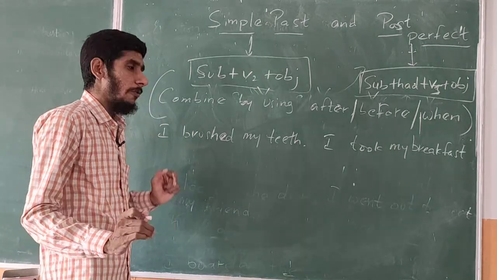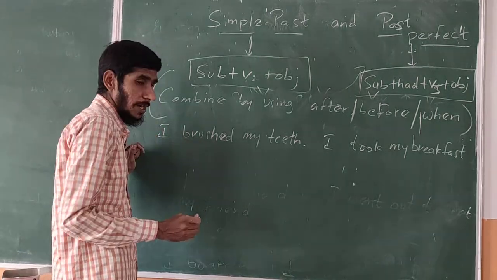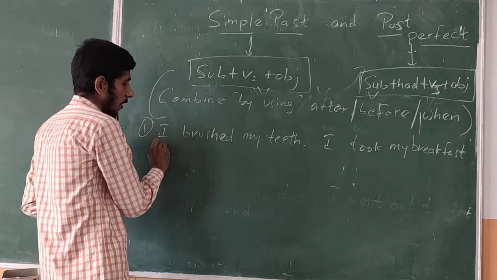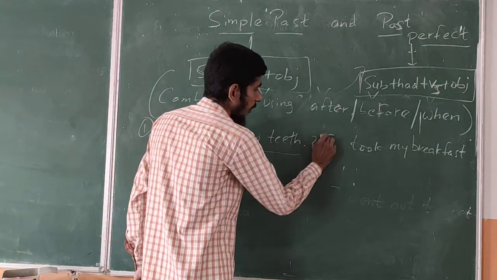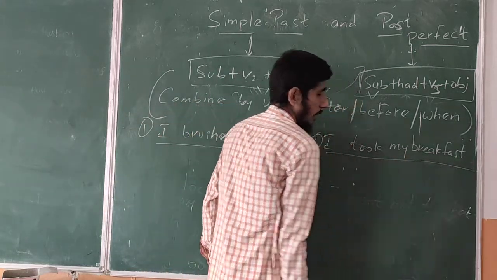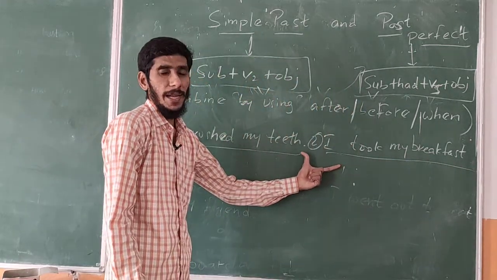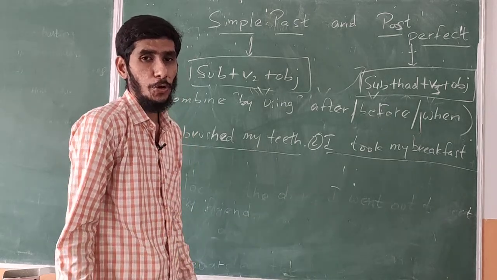What we have to do now? We have to join the two sentences. Here is the first sentence: I brushed my teeth. And the second sentence: I took my breakfast. These are the two sentences.